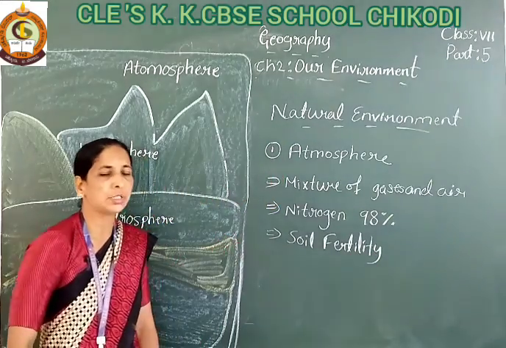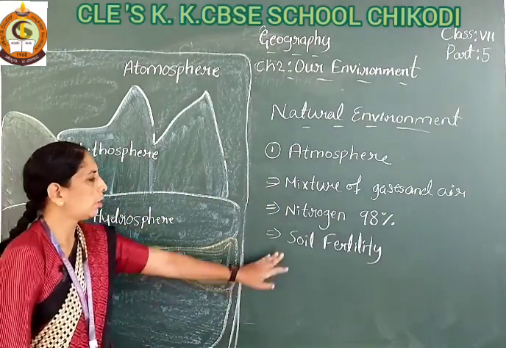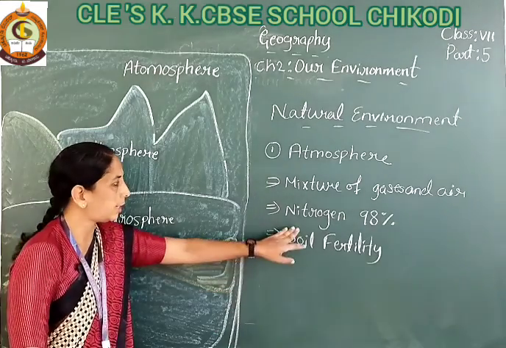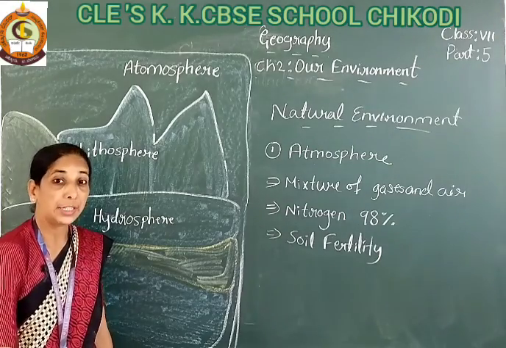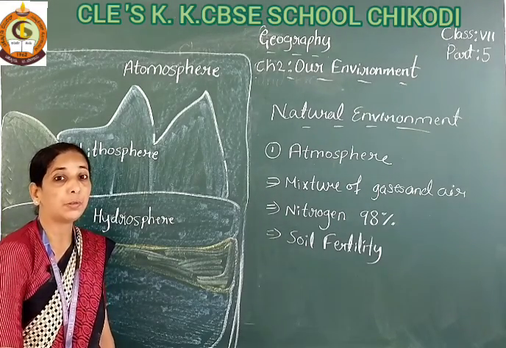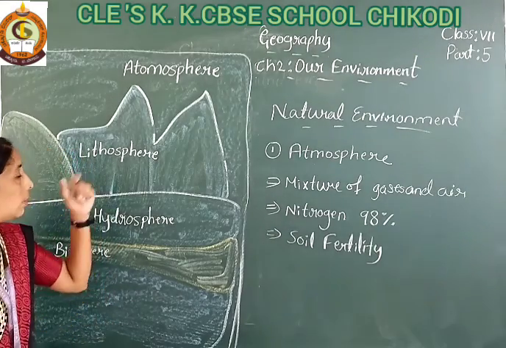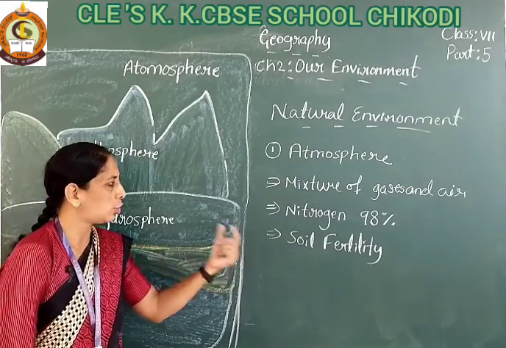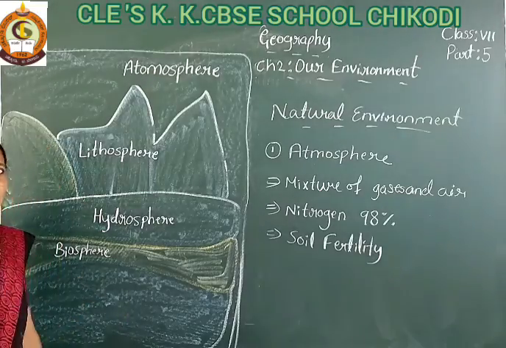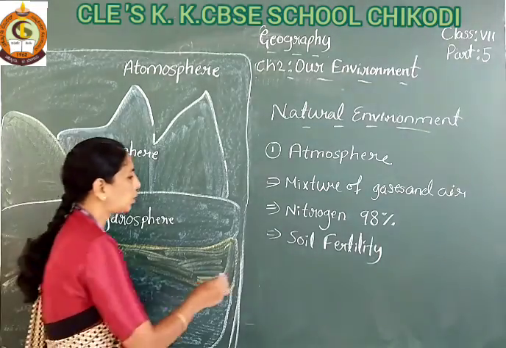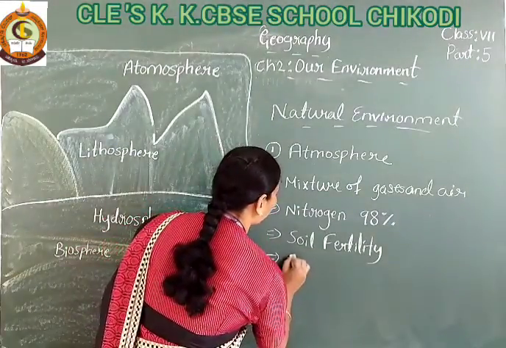This nitrogen is essential to soil fertility. Nitrogen is present in our atmosphere, how much percentage is there? 98% of the atmosphere, and it is essential to the soil fertility. And next you can see here, student, oxygen.